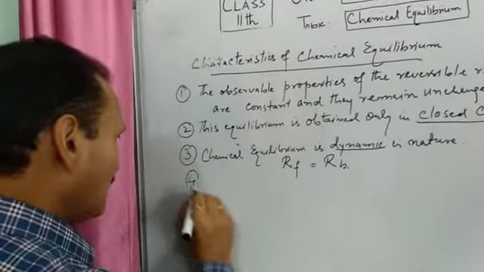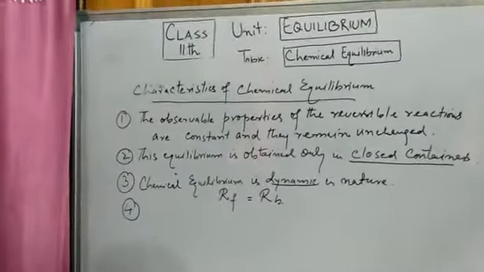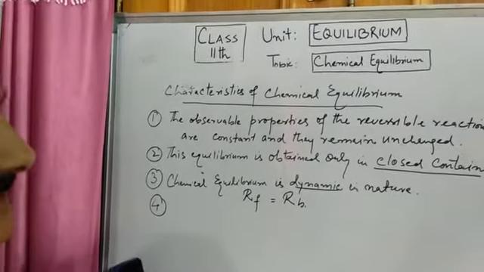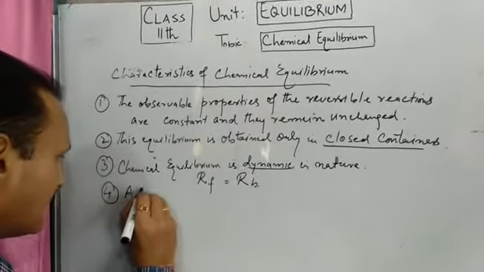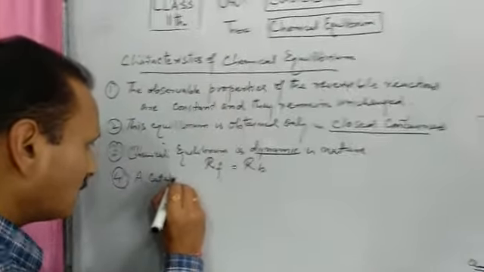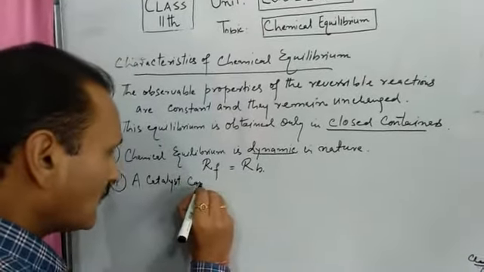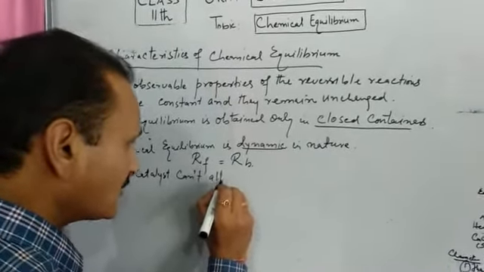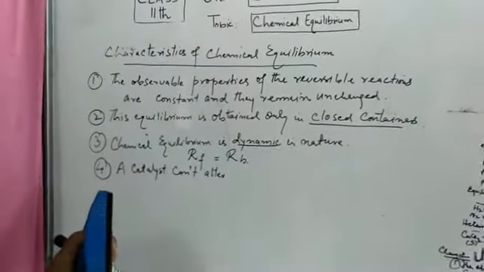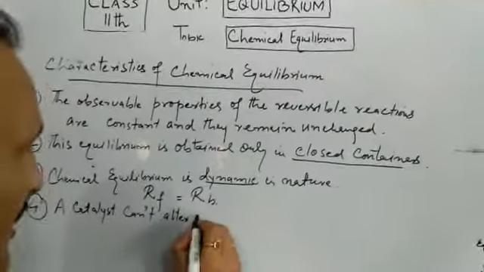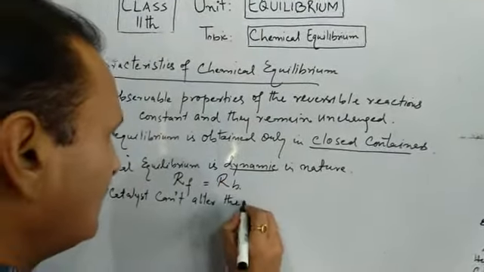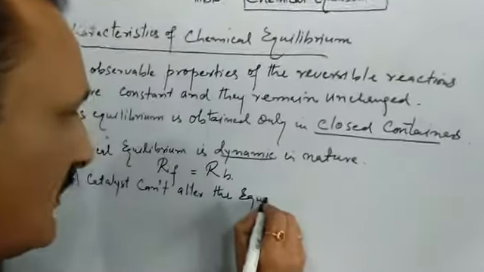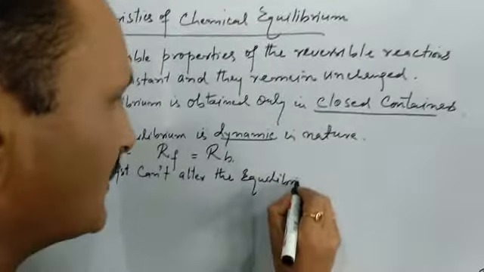Then if we make use of a catalyst, the question is whether a catalyst can change the chemical equilibrium, and the answer is a big no. A catalyst cannot alter, that is, change, the equilibrium constant.